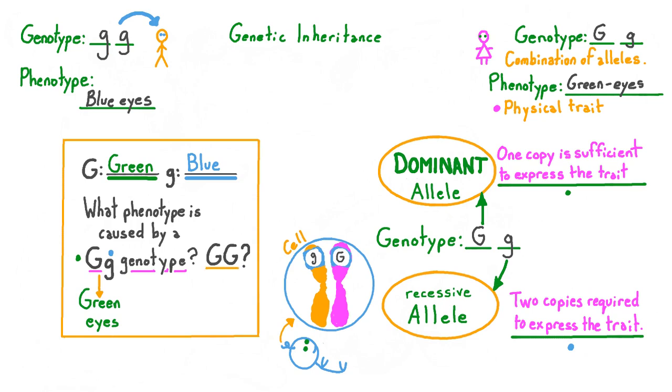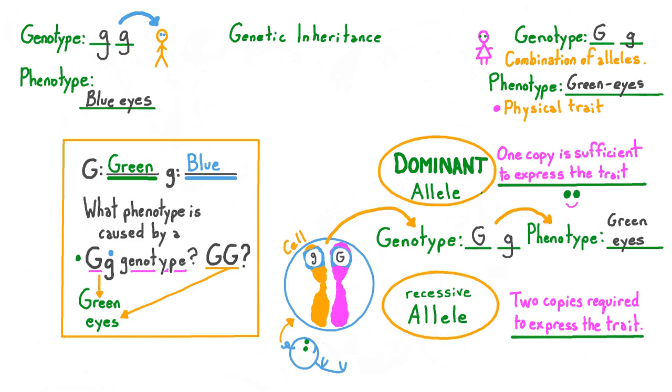But what about if the genotype was capital G, capital G? Then what would be the phenotype? Since one copy of a dominant allele is enough to have that trait show up or be expressed, 2 copies are more than enough, and the phenotype will still be green eyes.